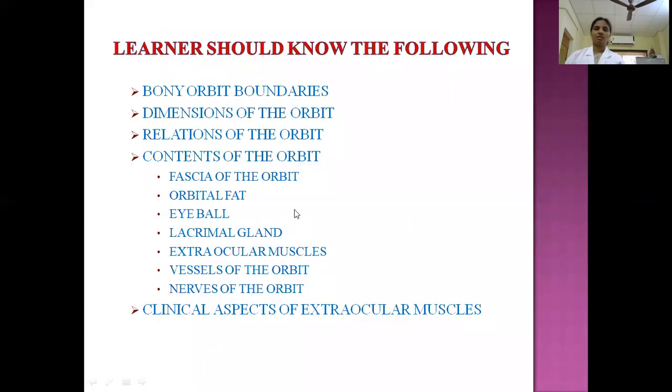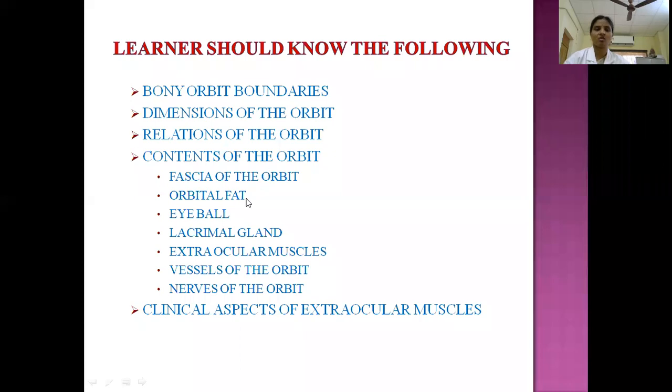so these are the things we should know. So, learners should know the following. These extraocular muscles, means the eyeball associated muscles, where these structures are present, which are present in the orbits. So, what is the orbit? We should know. And what are the boundaries? Then what are the dimensions of the orbit? Then what are the important relations? So, on all sides, what are the important relations of this bony orbit?